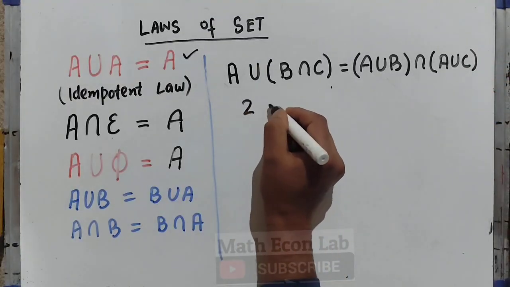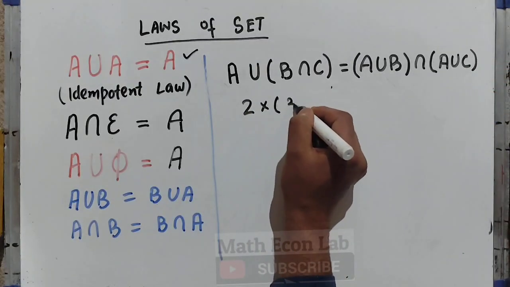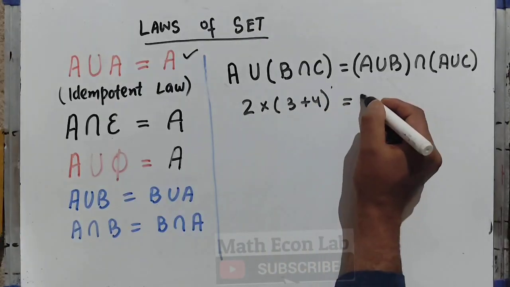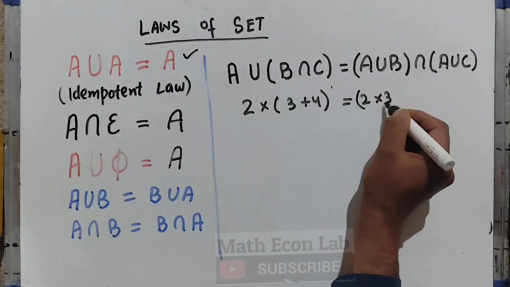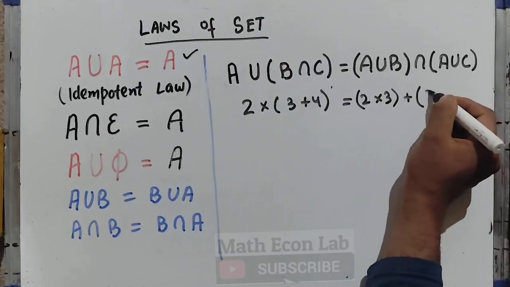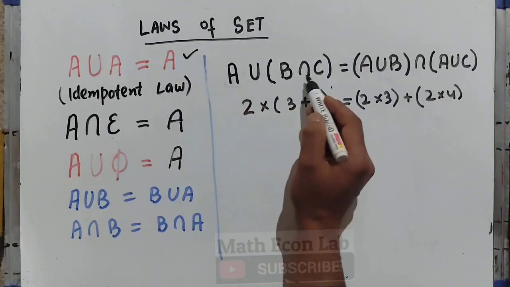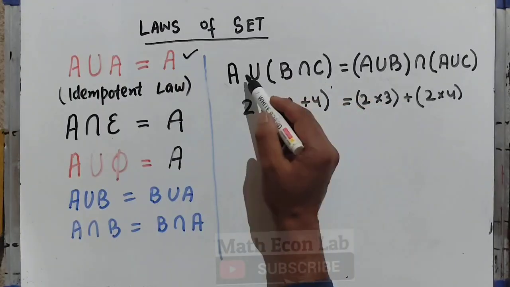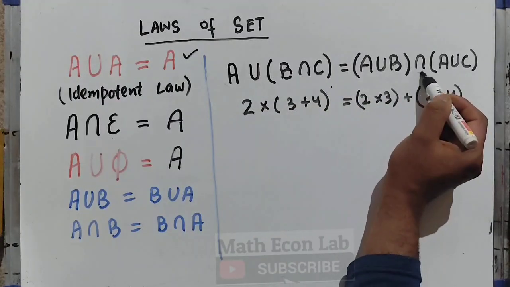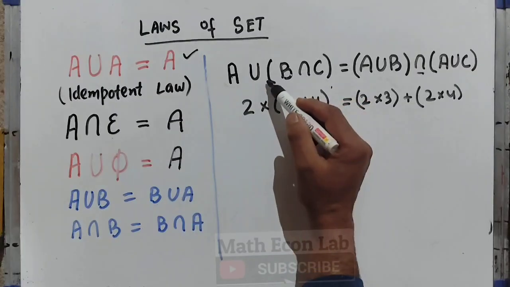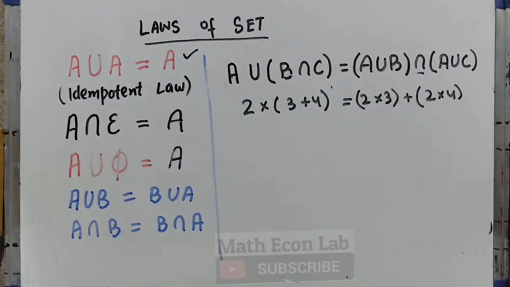If we have 2 into (3 plus 4), how do we do this? So we have 2 into 3 plus 2 into 4. So A union (B intersection C) is (A union B) intersection (A union C).